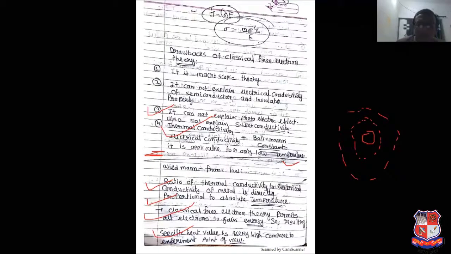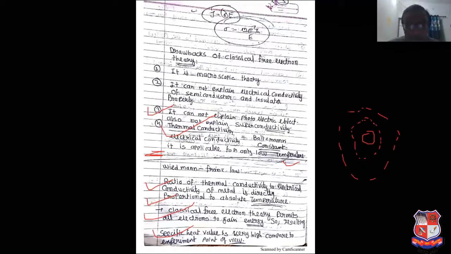So the merits of classical free electron theory: it is used to verify Ohm's law. Electrical and thermal conductivity of metals can be explained. It is used to derive the Wiedemann-Franz law. It is used to determine the optical properties of metals. So these are known as the advantages of classical free electron theory.